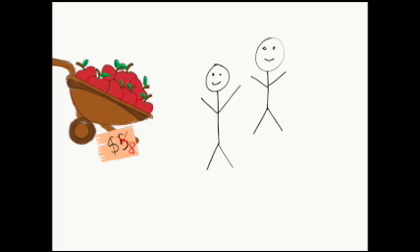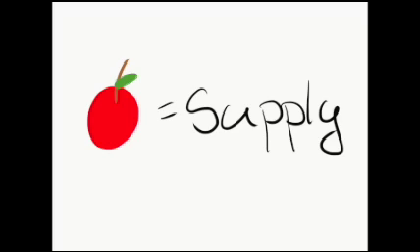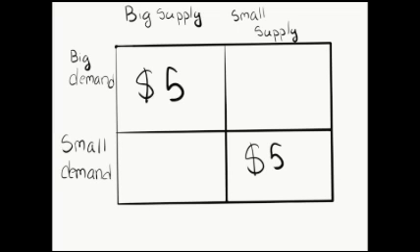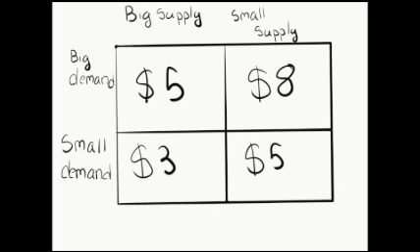The amount of apples that you have is your supply. The amount of customers is your demand. When your supply and demand are relatively equal, your price is an average number. When your supply is more than your demand, your price is less. When your supply is less than your demand, your price increases.